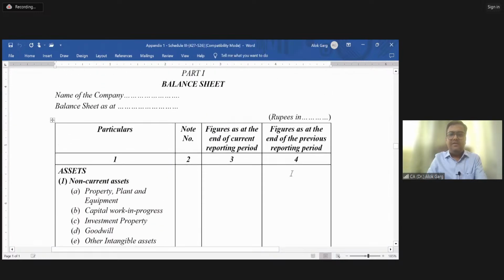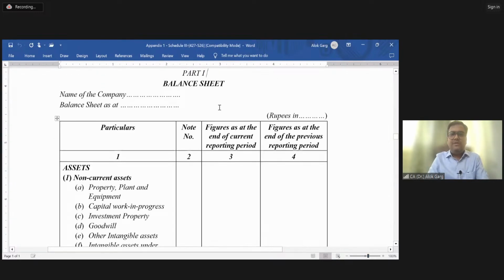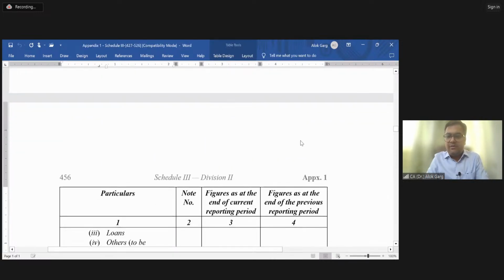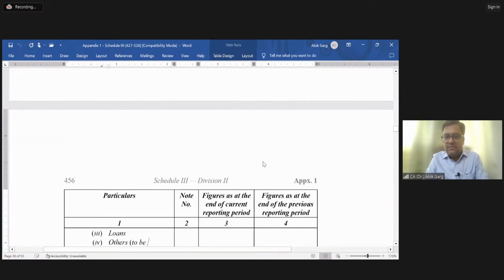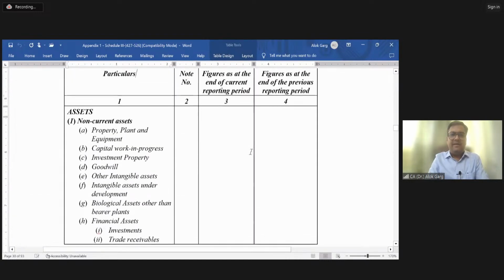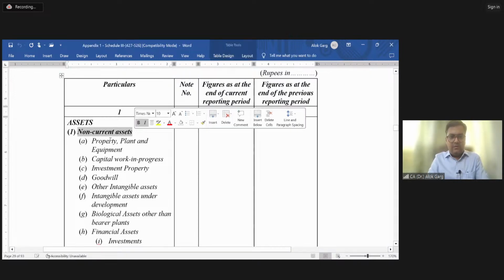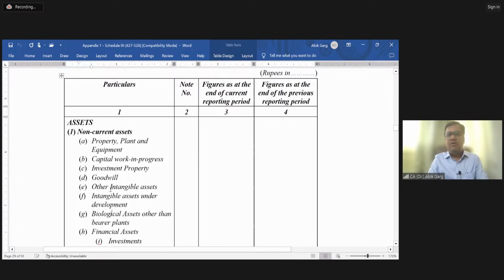This is the balance sheet format. You can see the balance sheet format, current year, previous year. It starts with your assets, right? And there is a non-current asset. In the asset, then there is a non-current asset. You can see property, plant and equipment, investment property, goodwill, other intangible assets. A lot of line items are there.